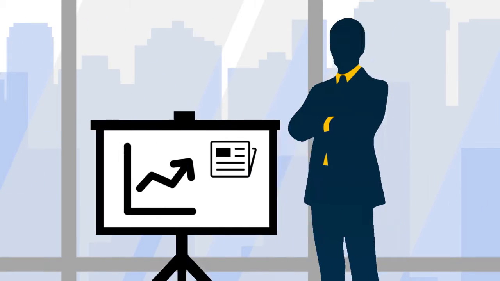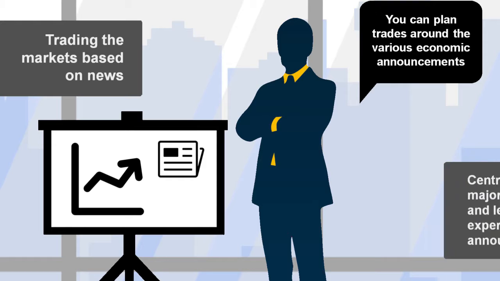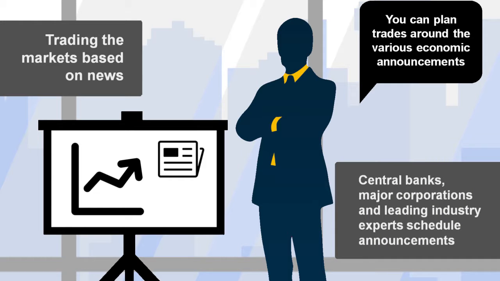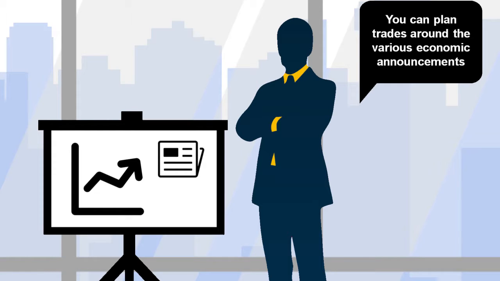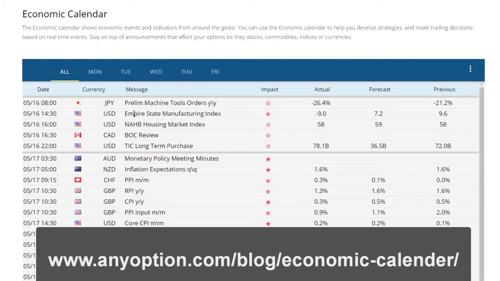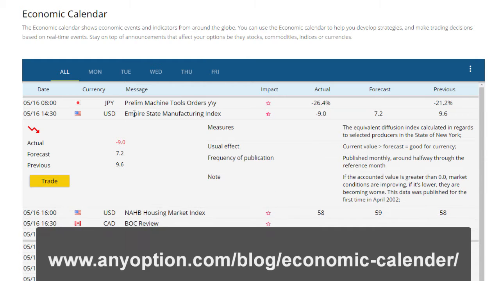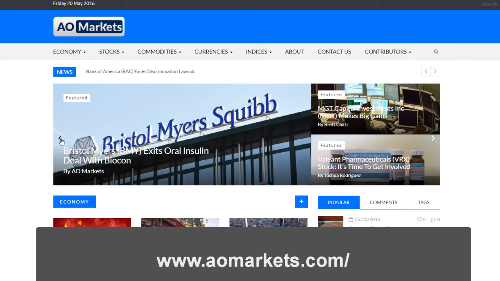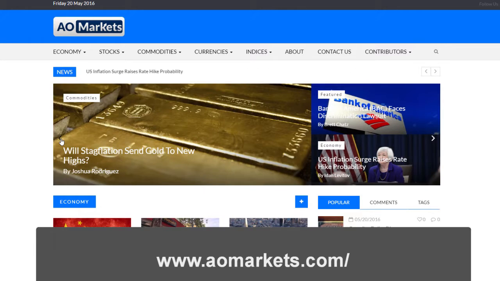So how do we go about trading the markets based on news? While we don't know what tomorrow's news is going to be, we can still plan our trades around the various economic announcements that are scheduled to be made by the central banks, major corporations, and leading industry experts. Most of the information concerning these scheduled news announcements can be found on most economic calendars like the anyoption calendar, which you can find at anyoption.com, or financial news sites like aomarkets.com.